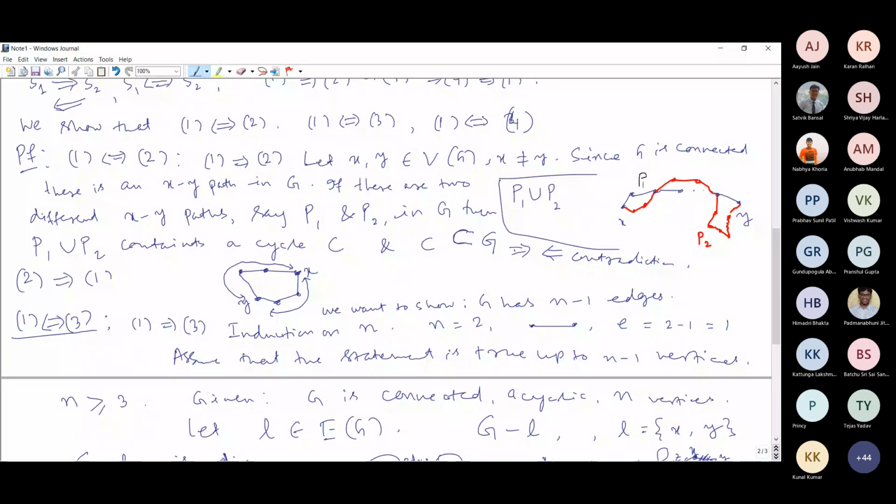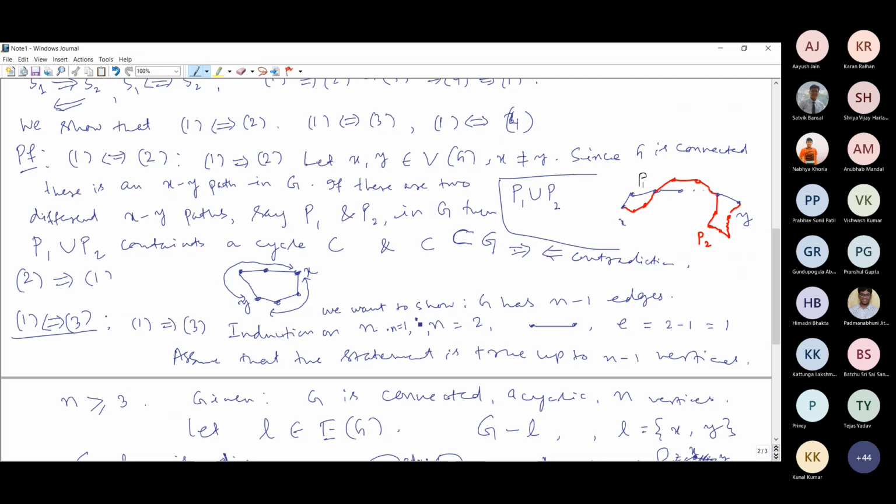And in this induction step, when the value of N is equal to 1, it means you are having only one vertex and it is an acyclic graph. Acyclic means definitely you can't have any edge over here like a self loop, only one vertex.